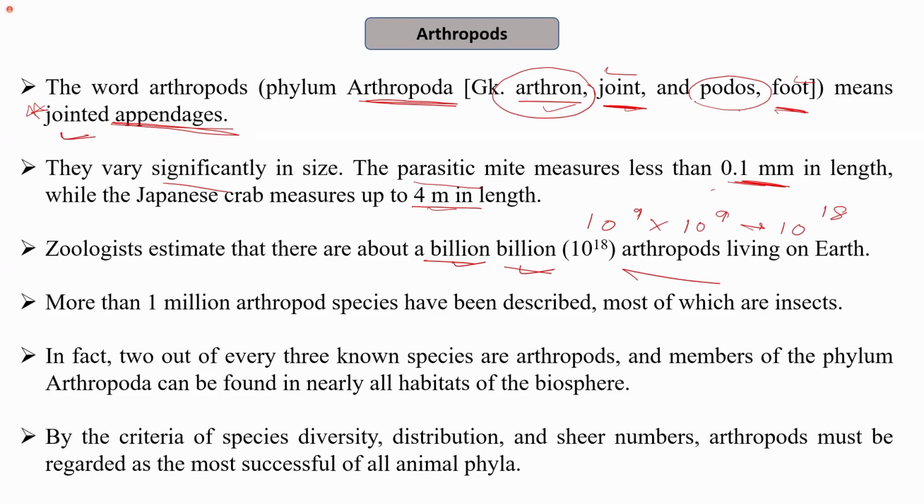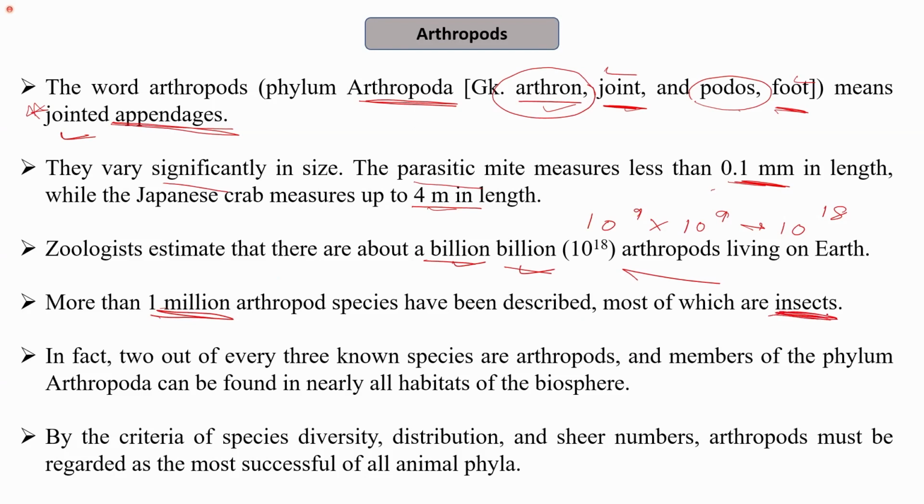You will see many characteristics of arthropods that have allowed them to thrive in different environments. More than 1 million arthropods have already been described, and yet many are yet to be discovered and described. Most of the arthropods which have been described belong to the group insects.